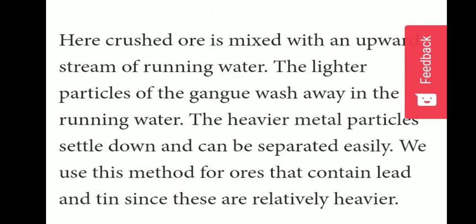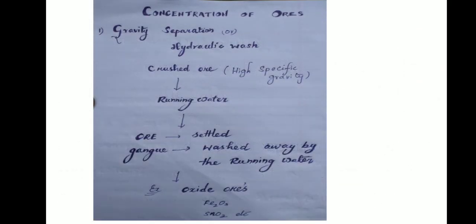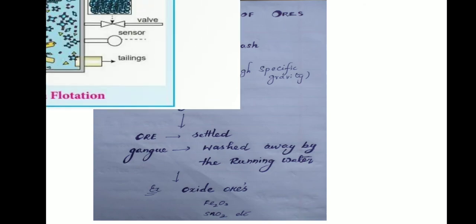Process: a crushed ore is mixed with an upward stream of running water. The lighter particles of the gangue are washed away in the running water. The heavier metal particles settle down and can be separated easily. We use this method for ores that contain lead and tin oxide ores, since these are relatively heavier. This is a flowchart of concentration of ore by gravity separation.